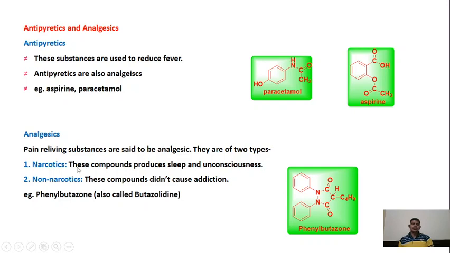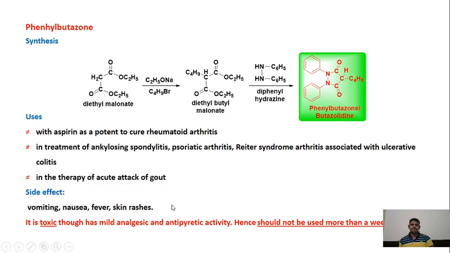There are two types of these substances: narcotics and non-narcotics. Narcotic drugs produce sleep and unconsciousness. If you feel sleep or some unconsciousness, then such analgesic molecules come under narcotics. Non-narcotic compounds don't cause any addiction, while narcotic compounds may cause addiction. An example of an analgesic is phenylbutazone. This is the structure of phenylbutazone, and this molecule is also called butazolidine.